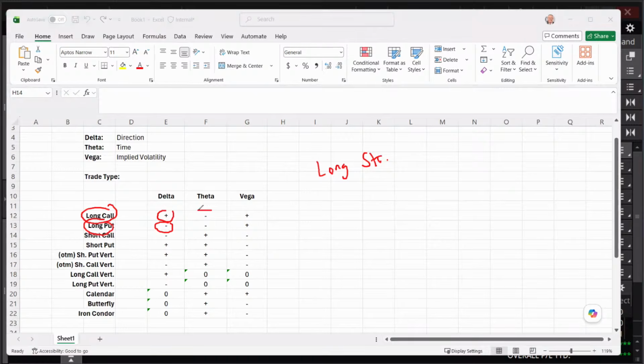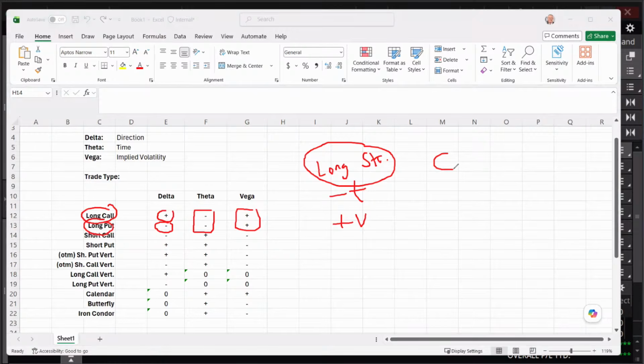Because time decay, add up the two, long call and long put, two negative thetas means this is a negative theta trade. We know that, okay? Two positive vegas means it's a very positive vega trade. So you can construct your options trades, whatever they are, built on these building blocks, okay?